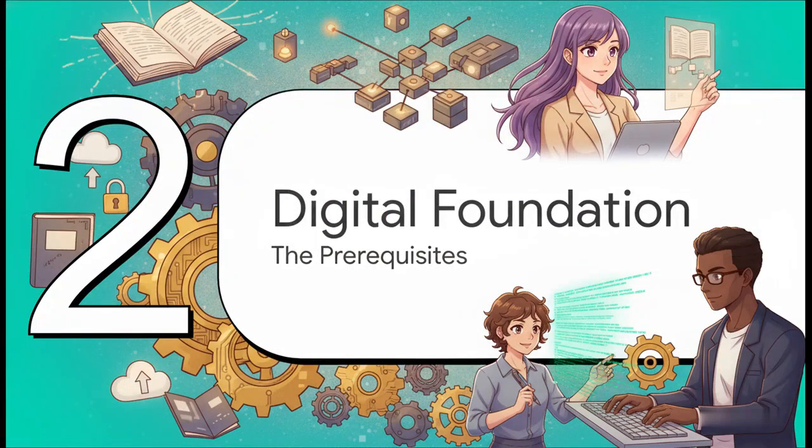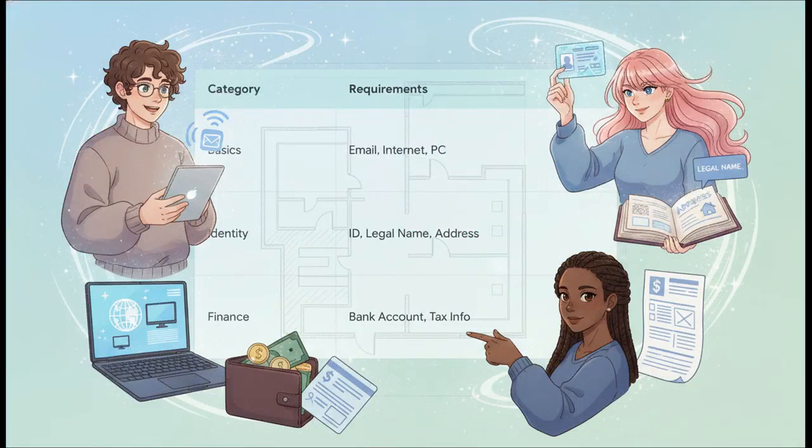Moving on to Section 2. Your digital foundation, the absolute prerequisites. Treat this like your startup checklist. You wouldn't build a house without checking your materials first, right? We've got 3 main categories here. Under basics, you need a reliable email, Gmail is highly recommended for security, and of course, a stable internet connection. Now, under identity, this is crucial. You absolutely must have your valid government ID, your true legal name, and your actual residential address. No nicknames, no cute business slogans. And finally, under finance, you need your bank account details and your tax information ready to go.